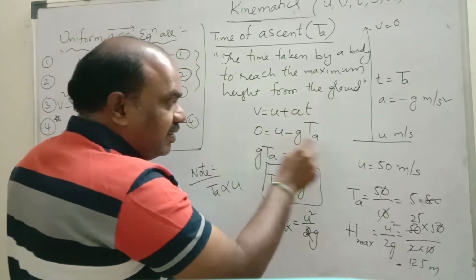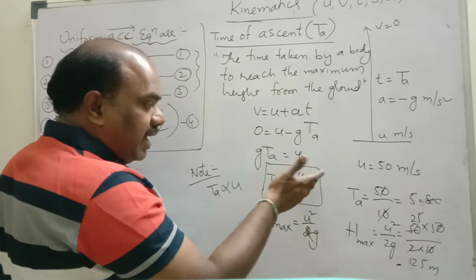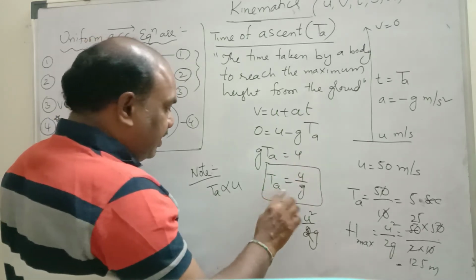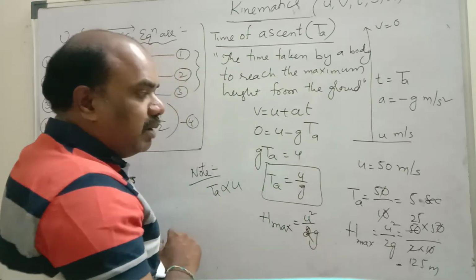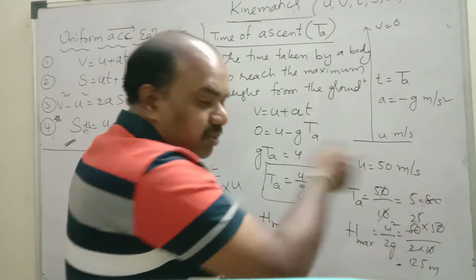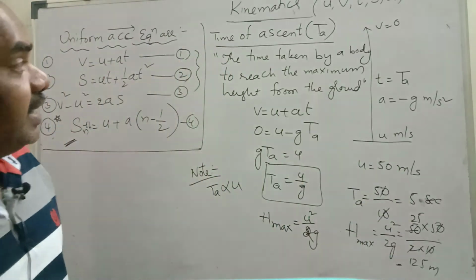0 is equal to u minus g TA. g TA is equal to u. TA is equal to u by g. That means time of ascent is directly proportional to initial velocity. Maximum height is equal to u square by 2g. Examples we saw. Now we will see time of descent.